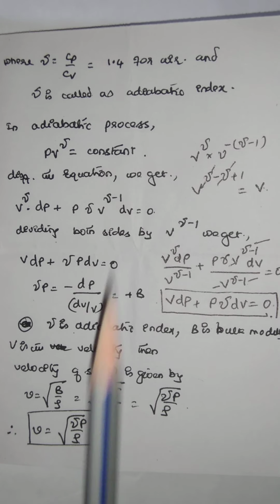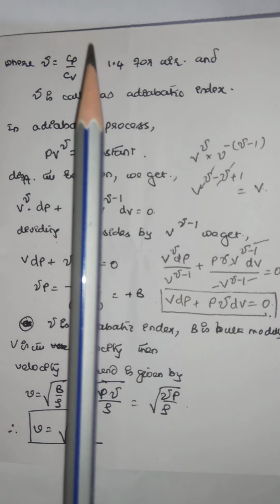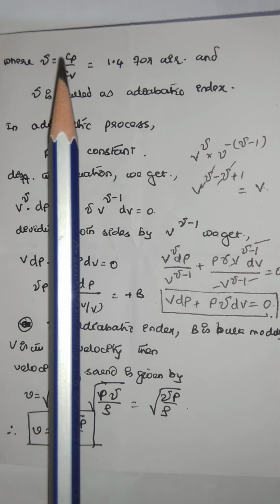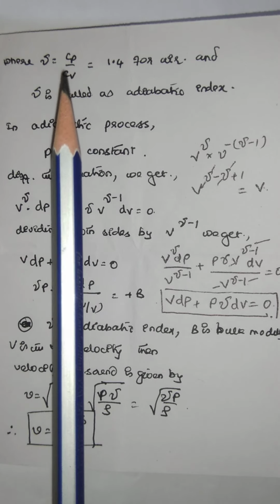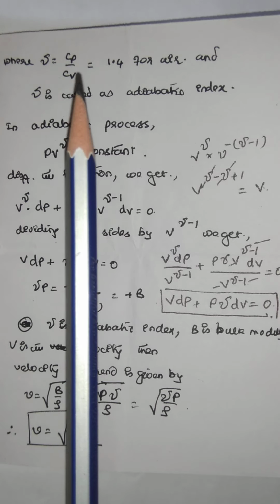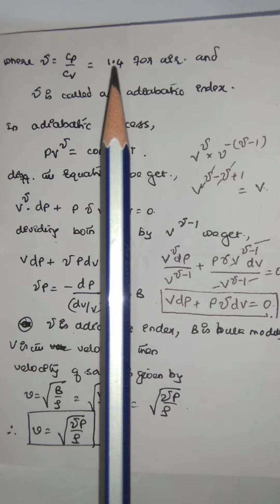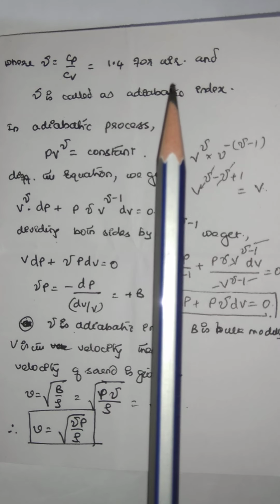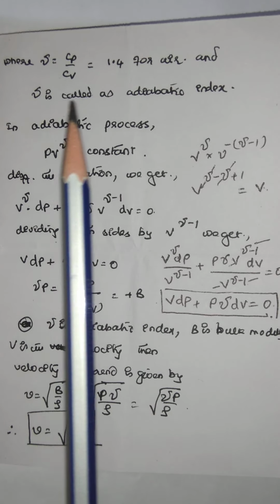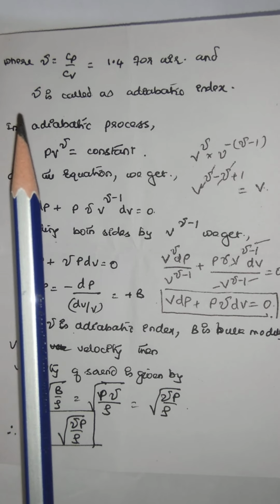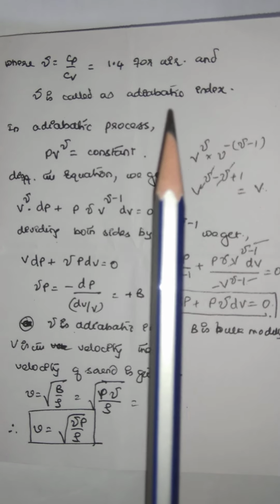Gamma is defined as the ratio of specific heat of gas at constant pressure to specific heat of gas at constant volume. This ratio is 1.4 for air and is called the adiabatic index.